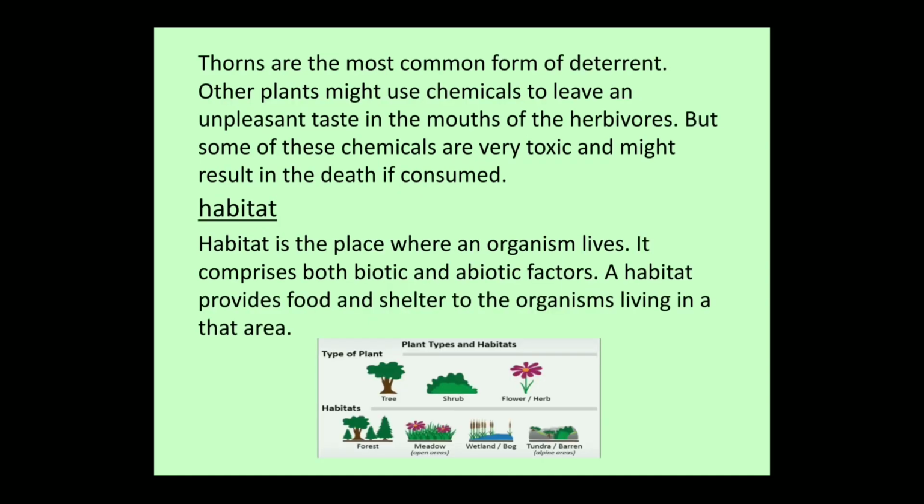Thorns are the most common form of deterrent. Other plants might use chemicals to leave an unpleasant taste in the mouths of the herbivores, but some of these chemicals are very toxic and might result in death if consumed.